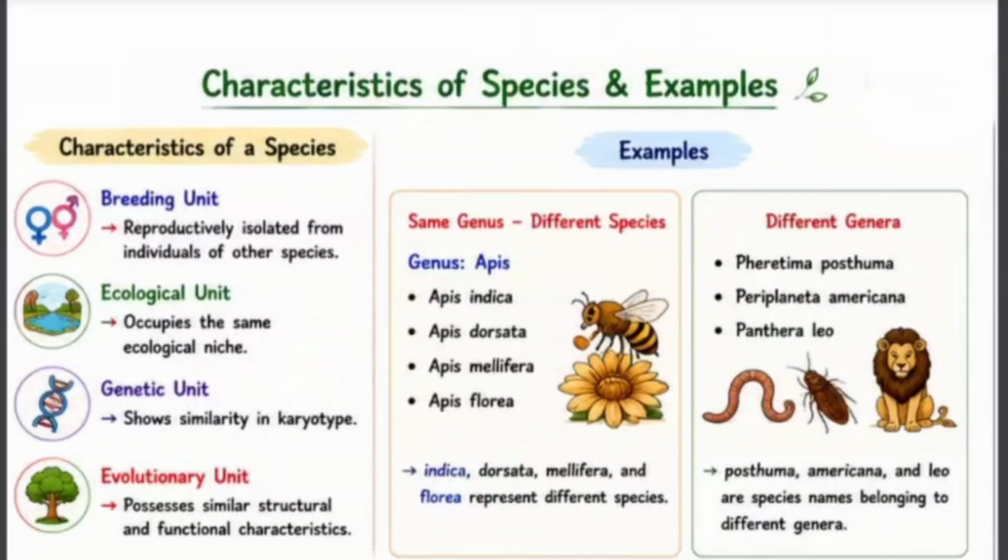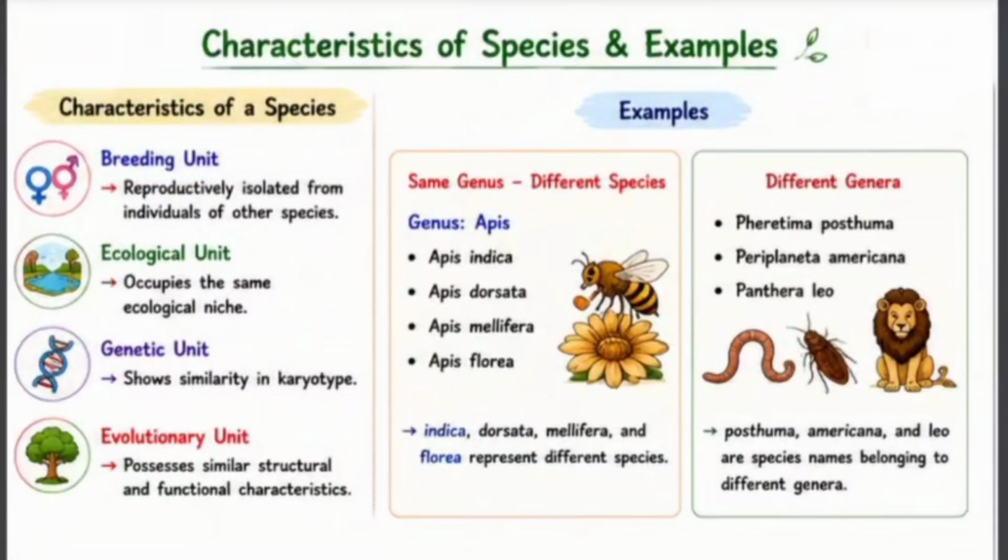Now let us discuss the characteristics of species. Scientists study species from different perspectives. In that, first we have breeding unit. It means members of the same species can reproduce among themselves. At the same time, they remain reproductively isolated from the members of other species. Then we have ecological unit. It means individuals belonging to a species usually occupy a similar ecological niche and play similar roles in the ecosystem.